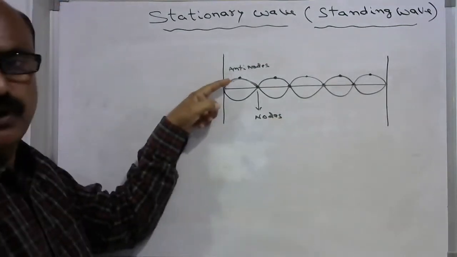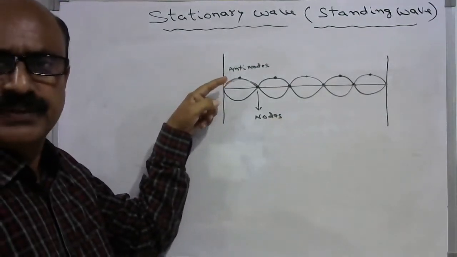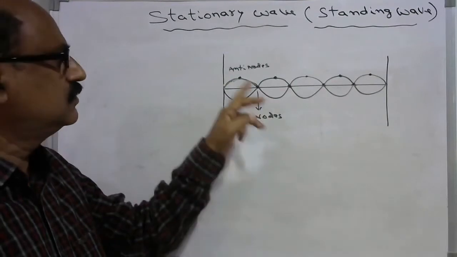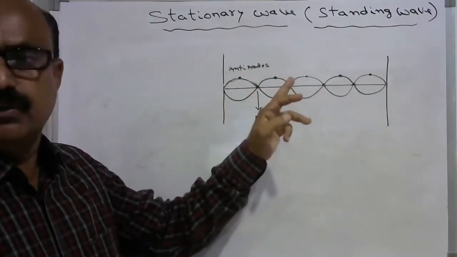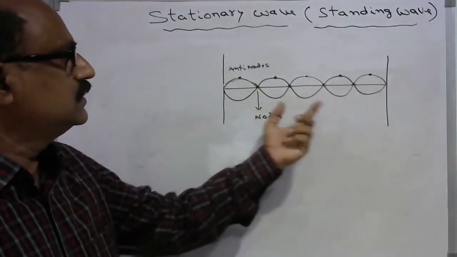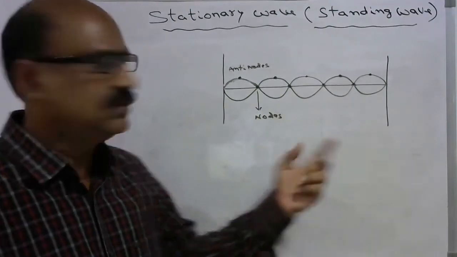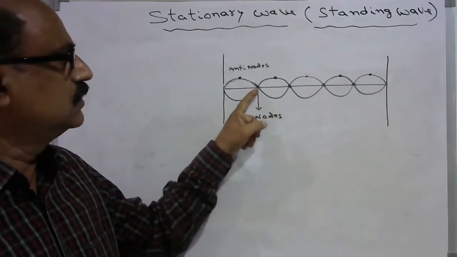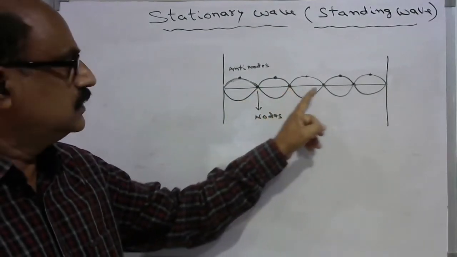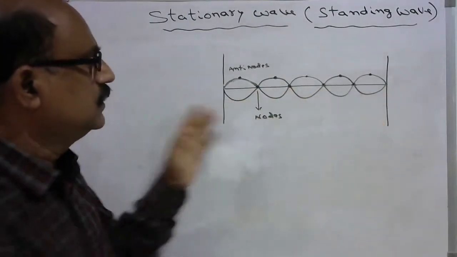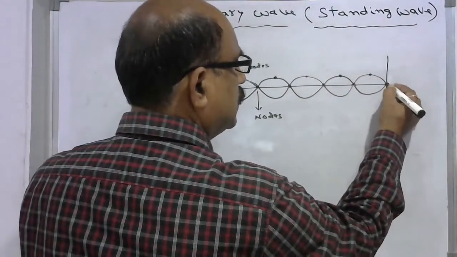So all the points at which the amplitude is maximum are called antinodes, and the points in the stationary wave where the amplitude is minimum or 0 are called nodes. So this is one node, this is another node, and this is another node.